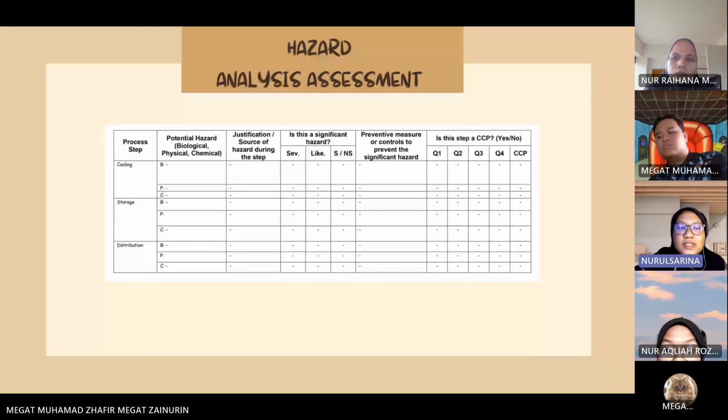So the last three steps are cooling, storage, and distribution. There are no potential hazards for these three steps. Next.